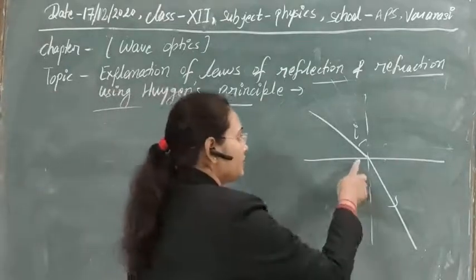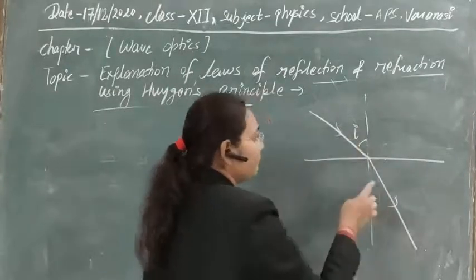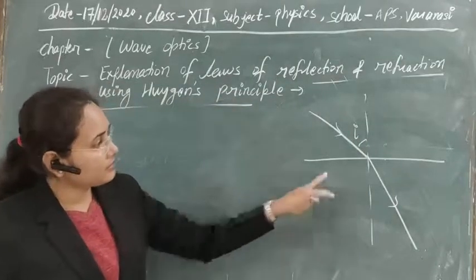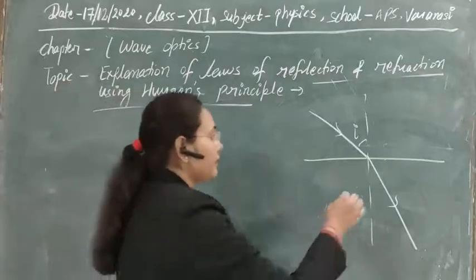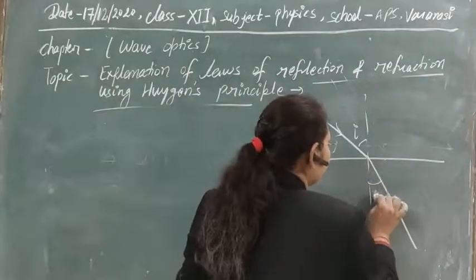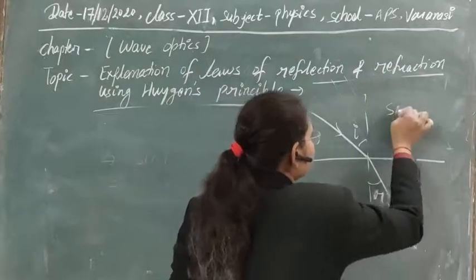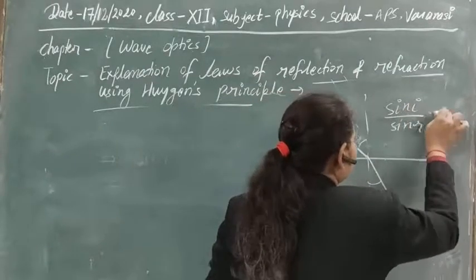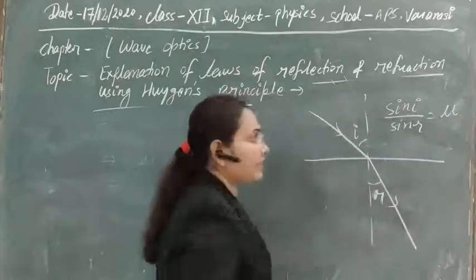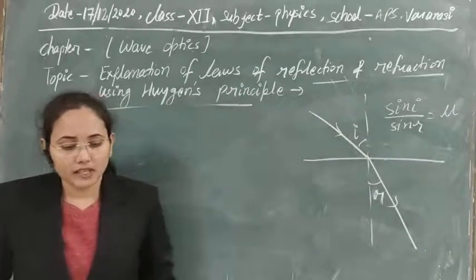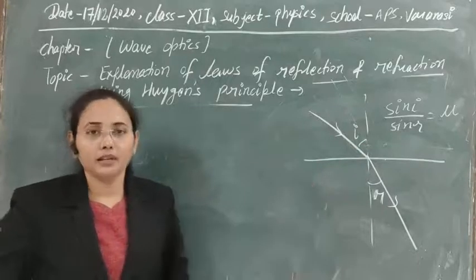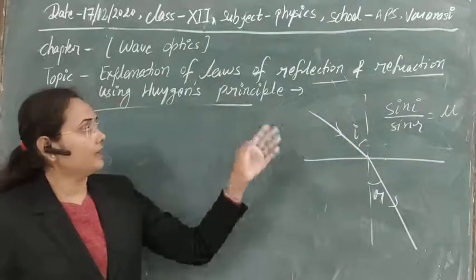So this is known as the transmission of light, or also refraction of light waves. Now, this is the ray diagram, a picture of the ray diagram, and here you can see the law of refraction. This is Snell's law: sin i upon sin r is equal to the refractive index of the medium. With the help of that, we can prove it also with the help of the wave picture, or with the help of Huygens' principle.